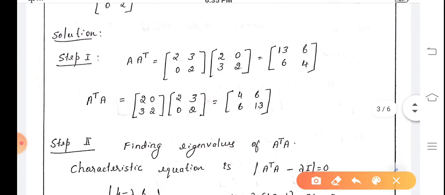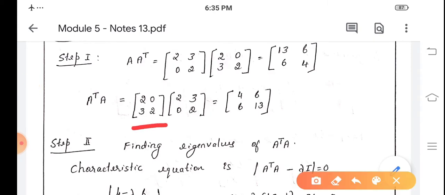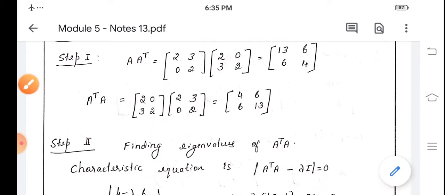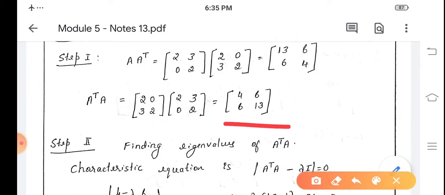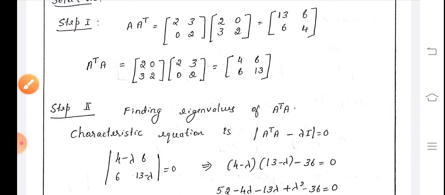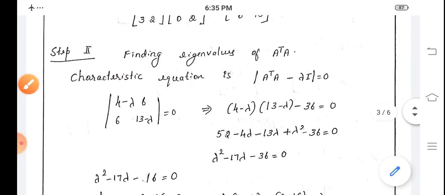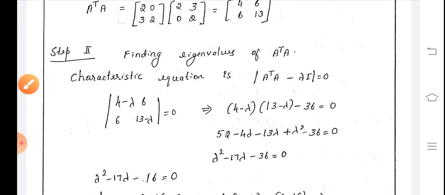Next we are finding matrix A transpose A. Matrix A transpose A is first row 2 0, second row 3 2, into 2 3, 0 2. So A transpose A is first row 4 6, second row 6 13. In the second step, we need to find the eigenvalues of A transpose A. To find the eigenvalues of A transpose A, we require the characteristic equation.